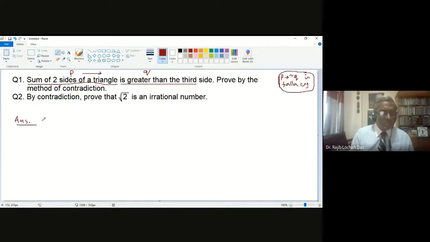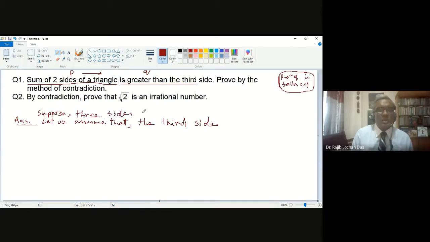So you just write, let us assume that the third side, okay, let us give the sides a name. Let us assume the three sides are A, B, C. Okay, ABC names. It's up to you, but I'm just giving names.